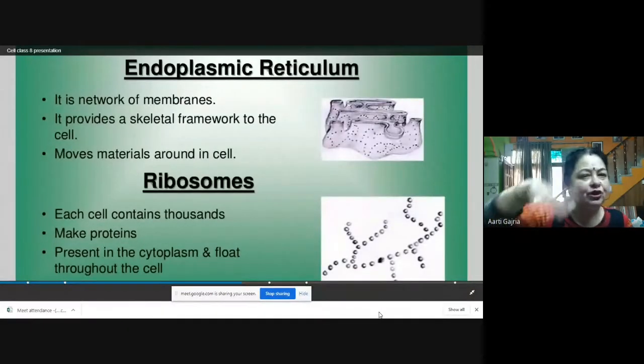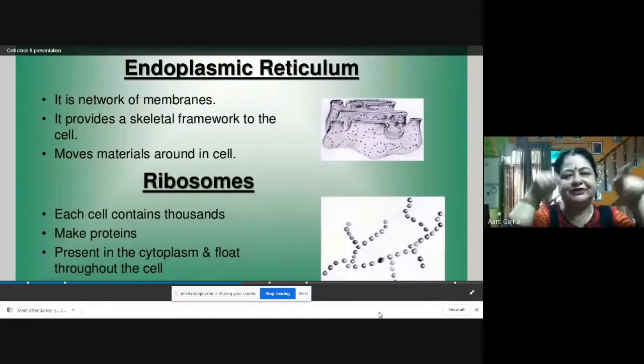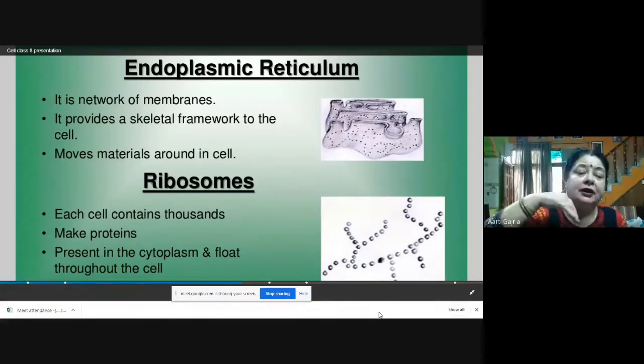Endoplasmic reticulum is a network of membranes. Many small pipes are there in the cell, and they are called endoplasmic reticulum. They are the skeletal framework for the cell, and at the same time, they are responsible for the transportation of materials from here to there.